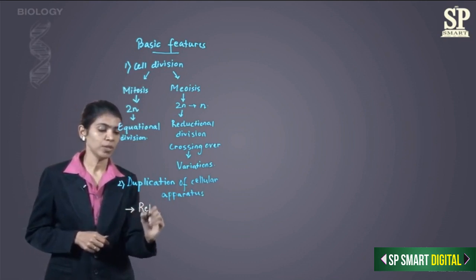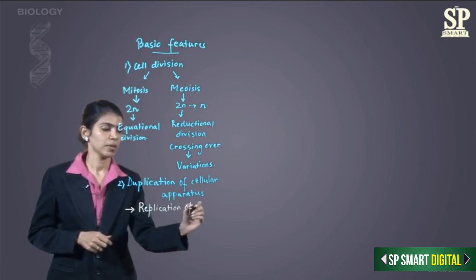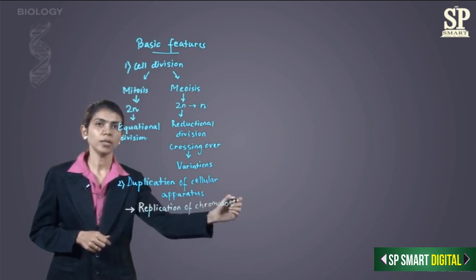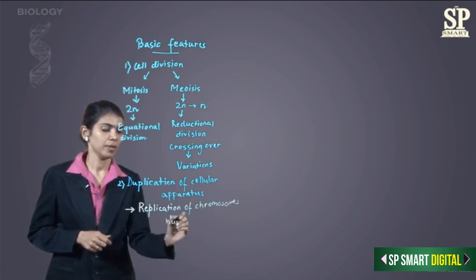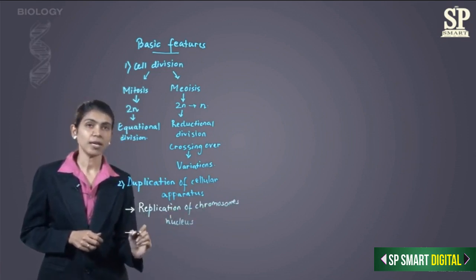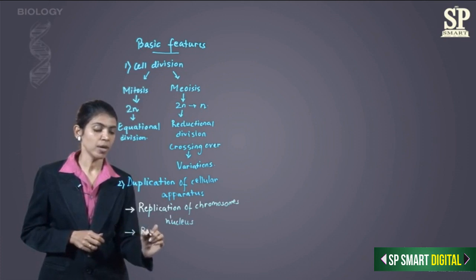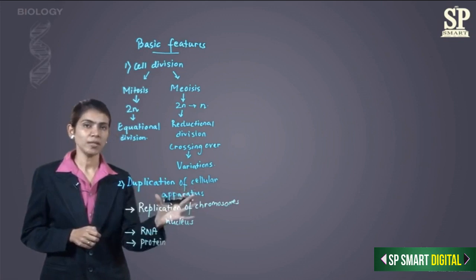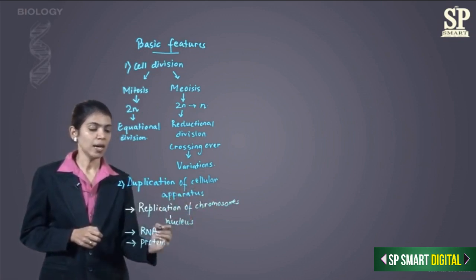So, replication of chromosomes has to take place. Now this is occurring in the nucleus of the cell. Besides the chromosomes being replicated, we need RNA. So RNA synthesis or RNA duplication has to occur. We also need proteins. So protein synthesis. So for duplication of cellular apparatus, the main 3 points would be replication of the chromosomes in the nucleus, RNA synthesis, and protein synthesis.